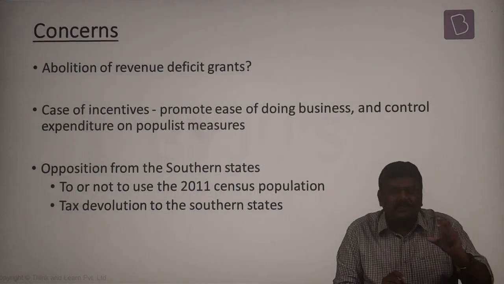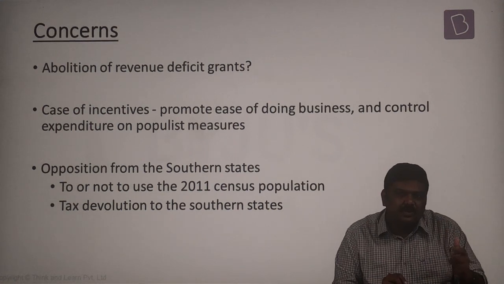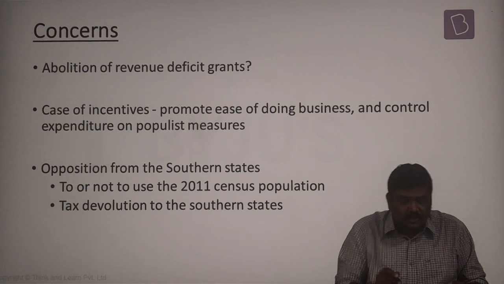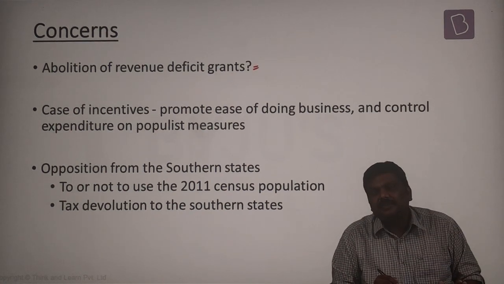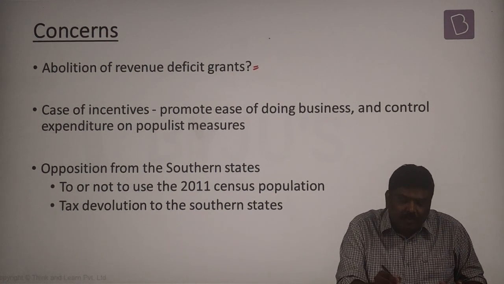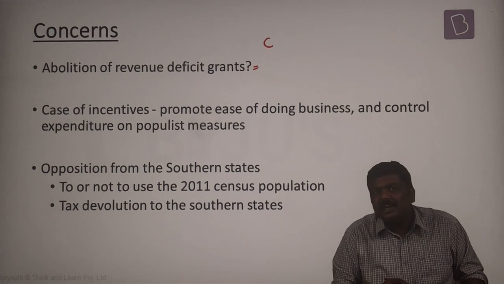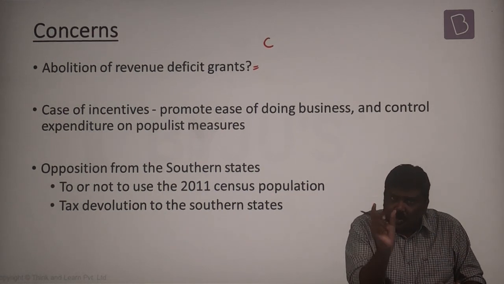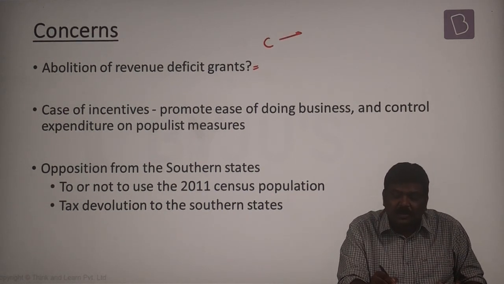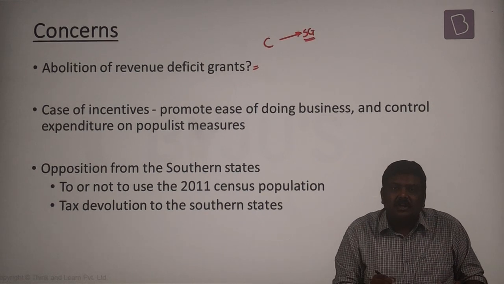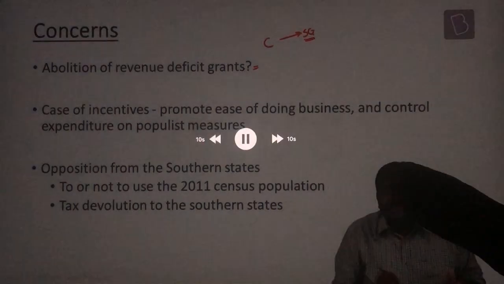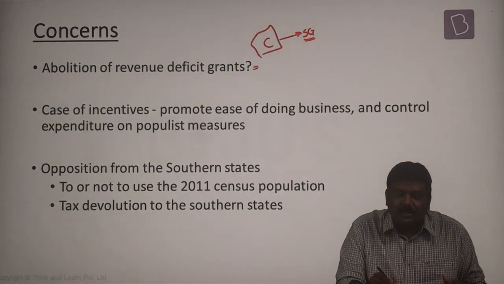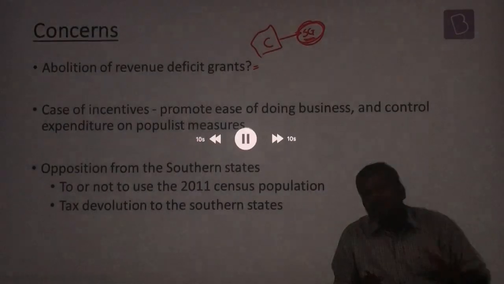Now, what are some of the concerns which have been raised with respect to these particular terms of references? One, should we really abolish the revenue deficit grant? Because please understand, central government will propose policies many a time, and these policies on the ground level are to be implemented by the state government. Irrespective of whether the state government wants this policy or not, since it has been proposed by the central government, it will be implemented by the state government.